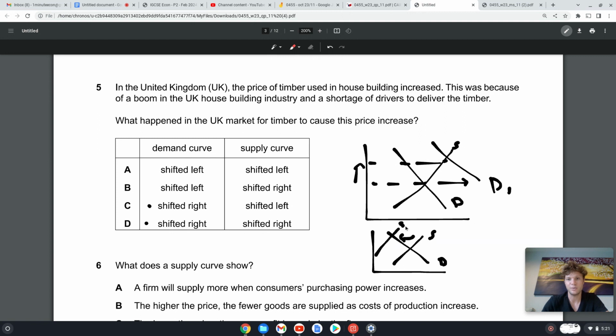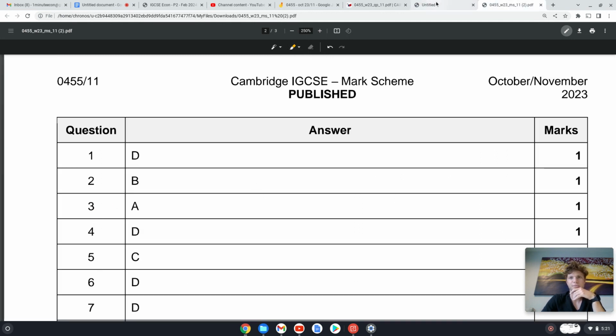And this happened because of an increase in the price of timber, and probably also the drivers to deliver the timber. So shift to the left, our answer should be 5C. Let's go double check. 5C, perfect.